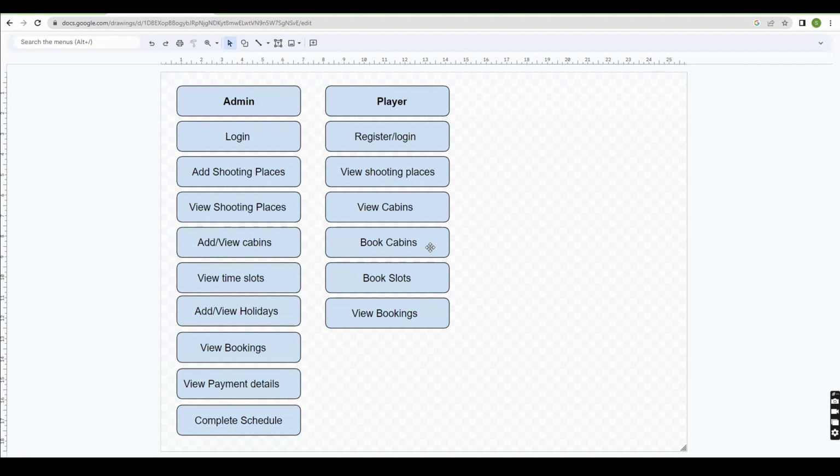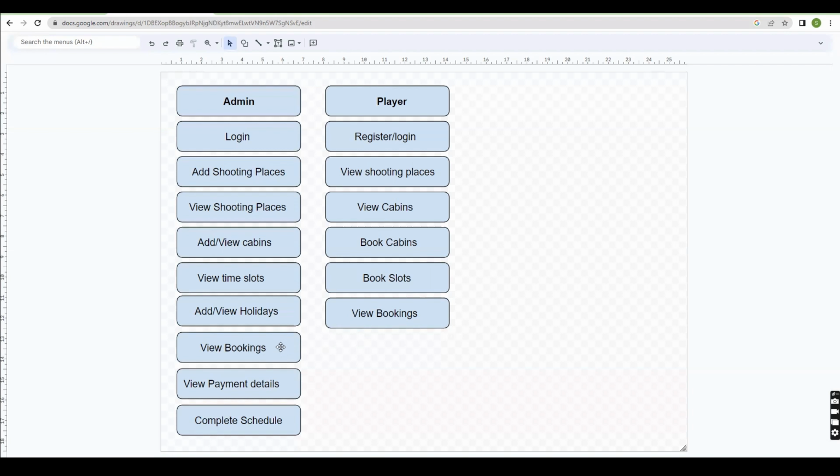After booking, they will enter the payment page by clicking the pay amount button. In the payment page, they add the card number, CVV number, and card holder name. By entering all the bank details of the player, they pay the amount for that particular booking. After booking the slots, all the booking data will be displayed in the view bookings page. This booking request will be sent to the admin, and the admin can view the players' bookings in the view bookings page.